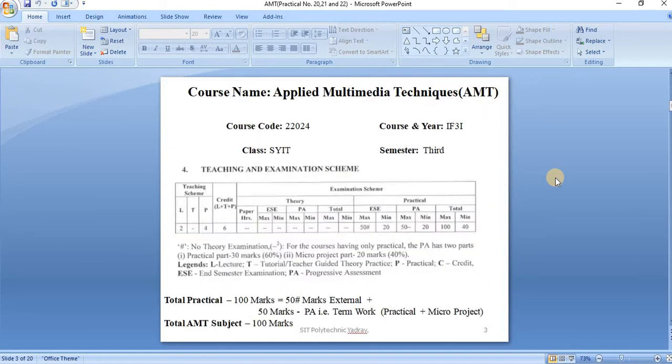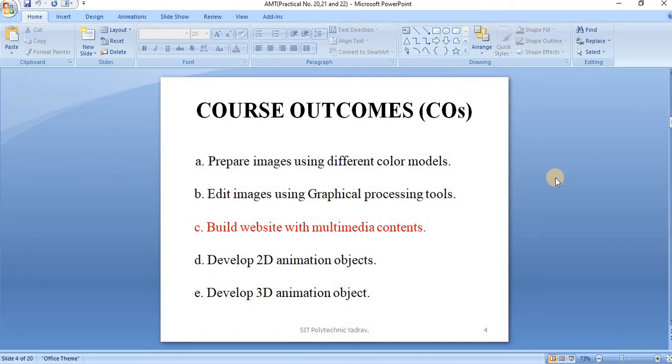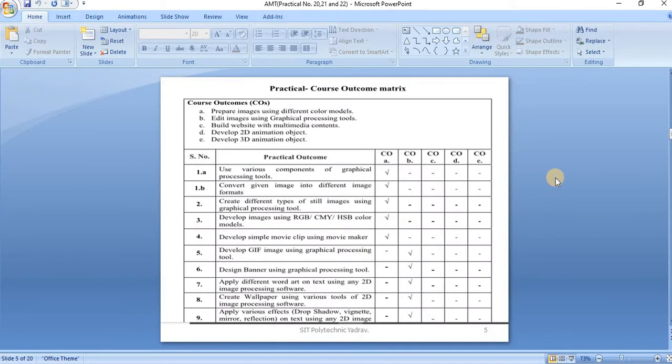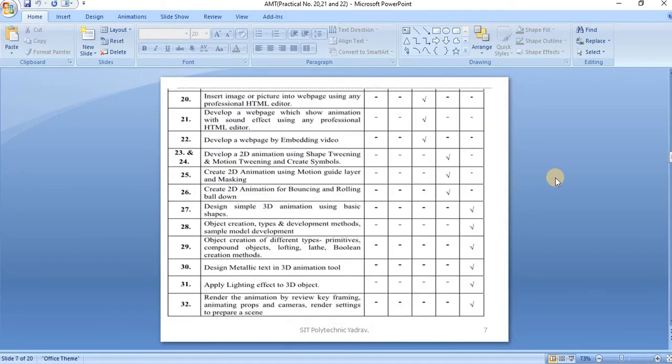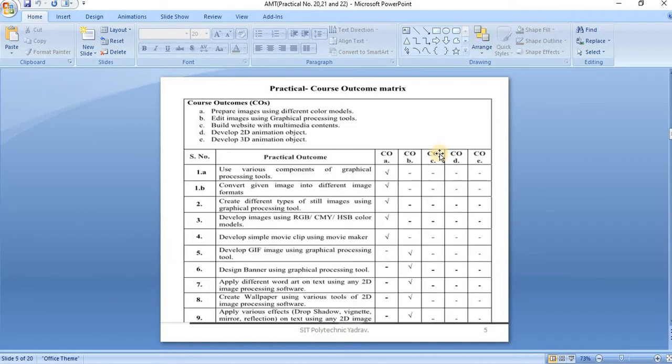Here is the marks allocation, and here is the course outcome. After the completion of this practical, you achieve the third CO, that is, build a website with multimedia contents. Here is the practical course outcome matrix. In today's session, we conduct practical numbers 20, 21, 22. These are the practicals mapped with the third CO.